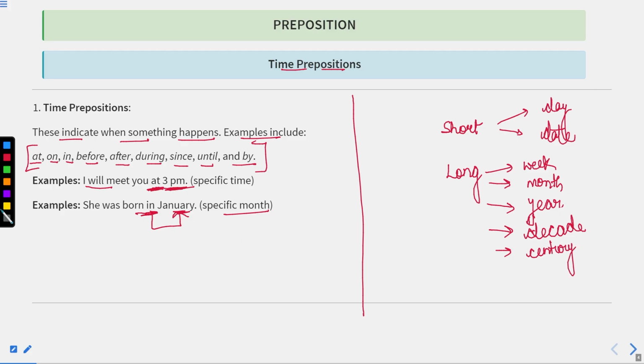So whenever we talk about short time durations as well as long time durations, for the short time durations we basically use on, whereas for the long time durations, we use in.